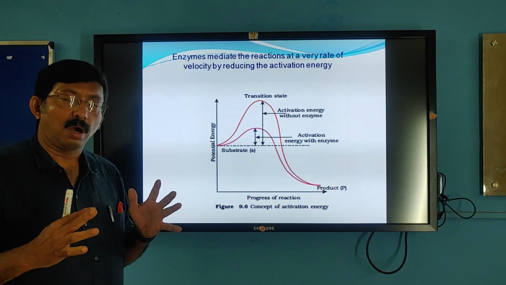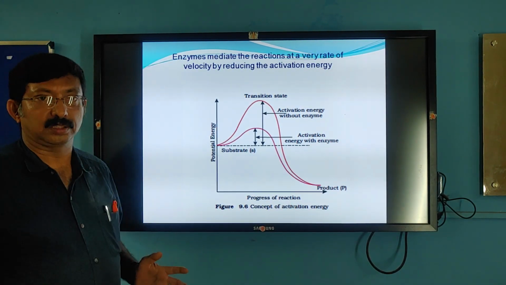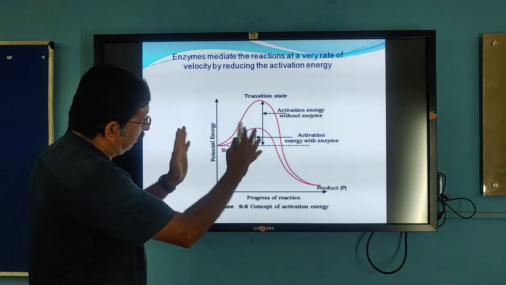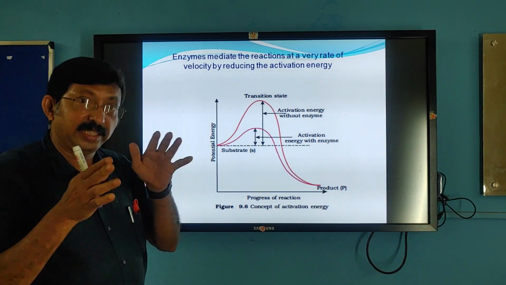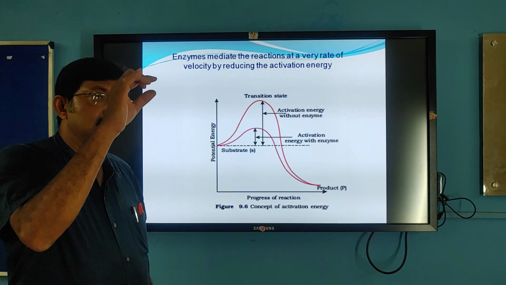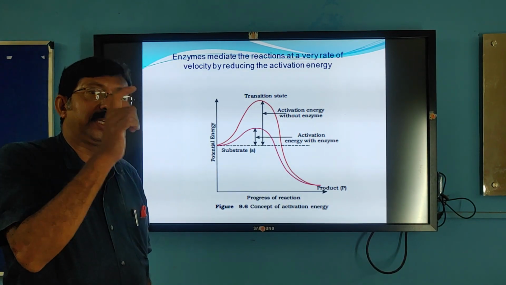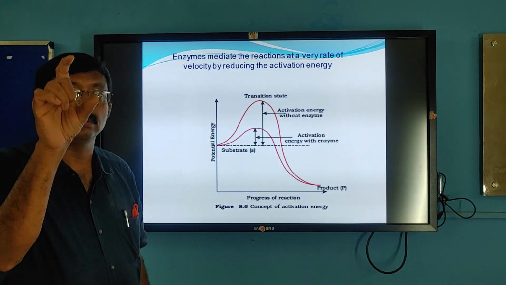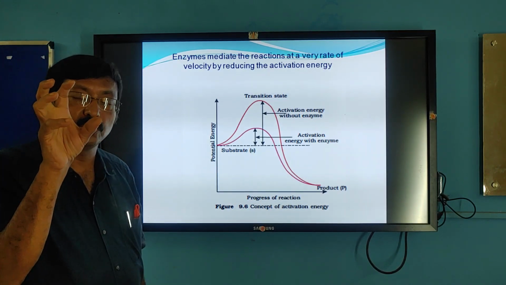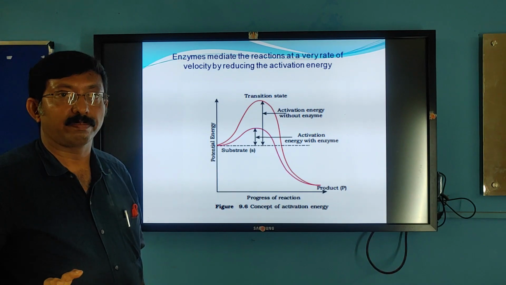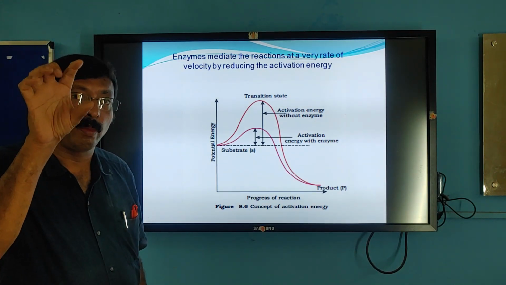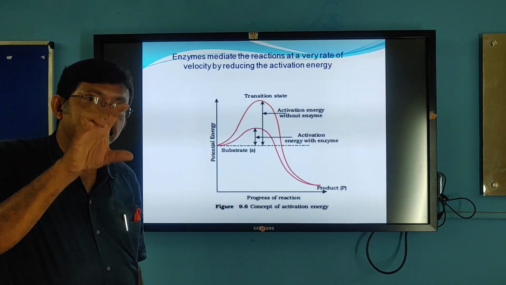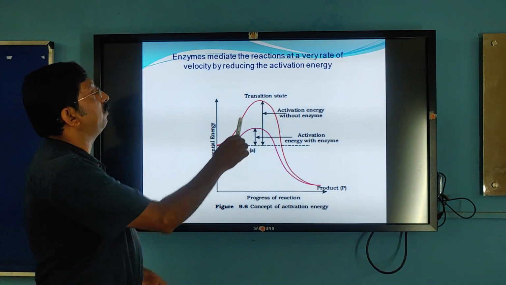Now, how do these enzymes bring about the reaction very fast? Let's understand in this graph. For any biological reaction, to convert a substrate into product, the substances have to go to a transition state. For that you require energy. The minimum amount of energy that is required to convert the substrate into product is called activation energy.